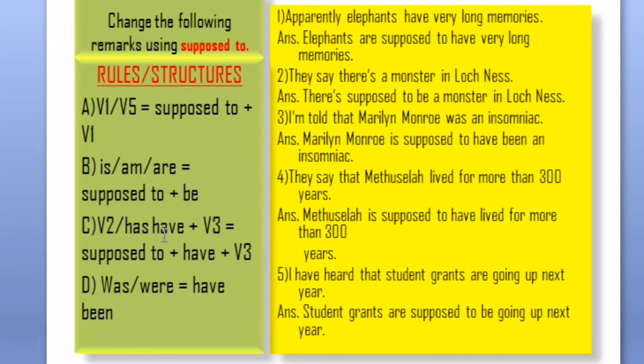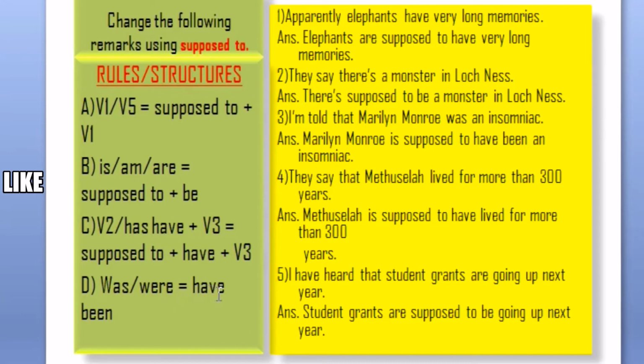If you see Bob 2 or has/have plus Bob 3 in the question, use supposed to have plus Bob 3 in the answer. Once again, if you see Bob 2 or has/have plus Bob 3 in the question, please use supposed to have plus Bob 3 in the answer. And if you see was, were in the question, use have been in the answer. Let me go through the questions there. I would like to make you clear, my dear, by talking about questions and answers here. Let's enter into the operation lab.